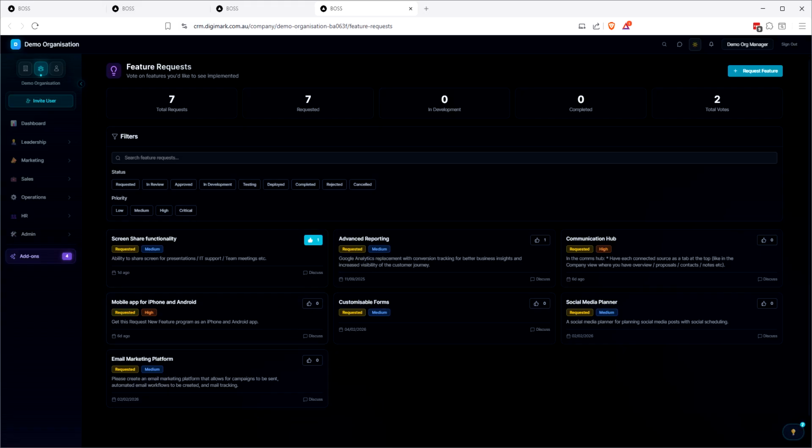There we go. It just takes a little time. Yeah, so if you guys go in and vote for this, this will obviously be first. If you accidentally press that, then you can press it again and it will get rid of your vote as well. But you can't vote more than once, obviously.